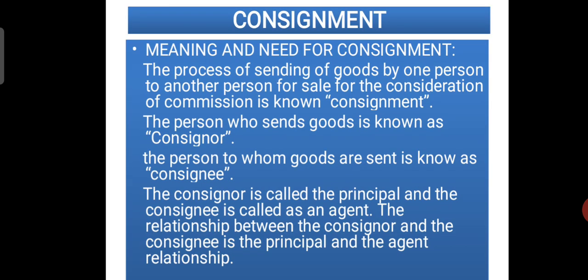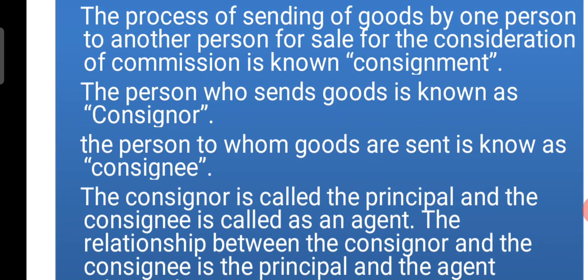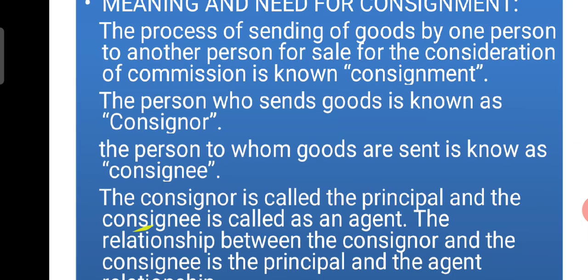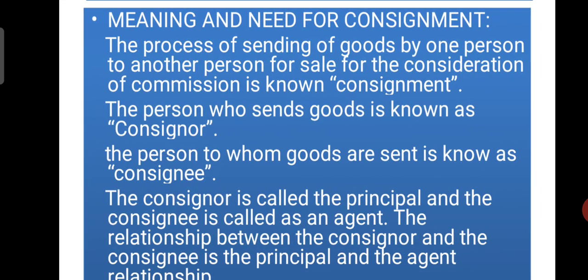So I think you understood. Here three things. One or two persons are involved in this business. One is called as consignor, another is consignee, and the relationship between them is principal and agent relationship. Now go for another slide.